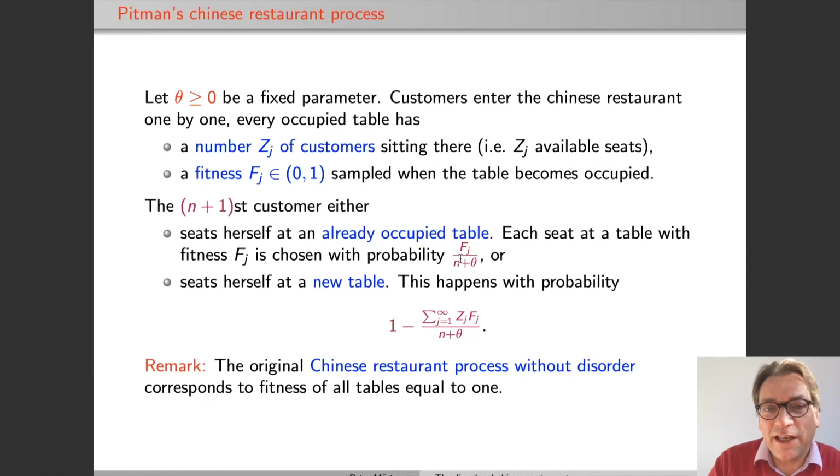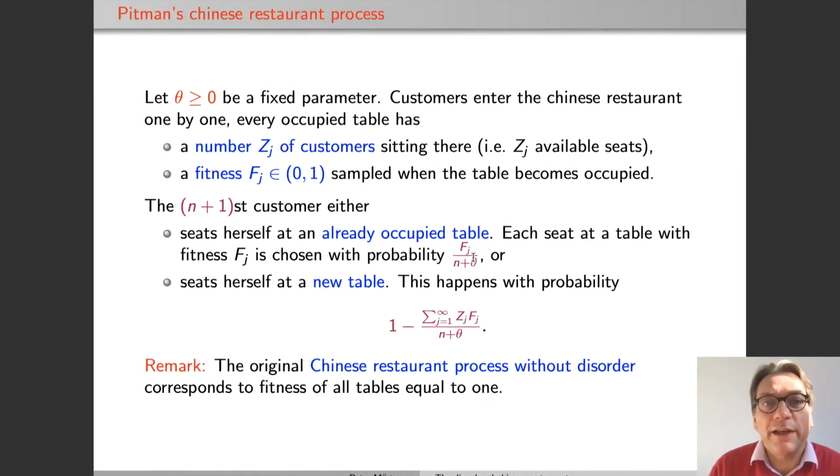Because the probability of a seat in this table being chosen is roughly 1 over n, and this is not summable. Every table will have an occupancy that, as time progresses, goes to infinity. So the occupancy of a table is a growth process, and of course, the growth of the different tables is interacting, because a customer chooses only one of the tables, and also there is a competition between